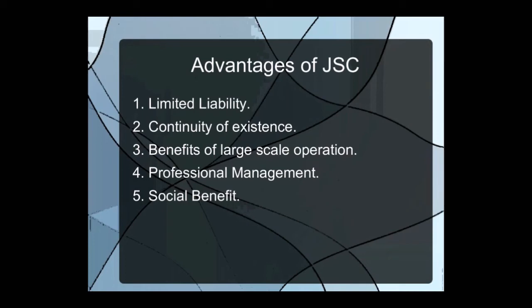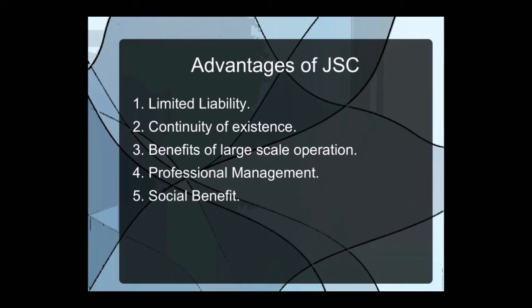This point was lacking in the sole trade and the partnership. In partnership still, since more persons were there, they were skilled, but in sole trade, this point was completely lacking. Next is social benefit. Yes, these joint stock companies are also working for the social sectors.